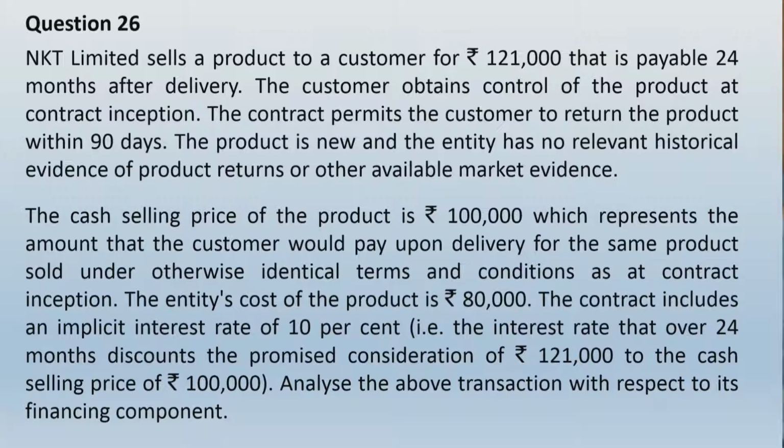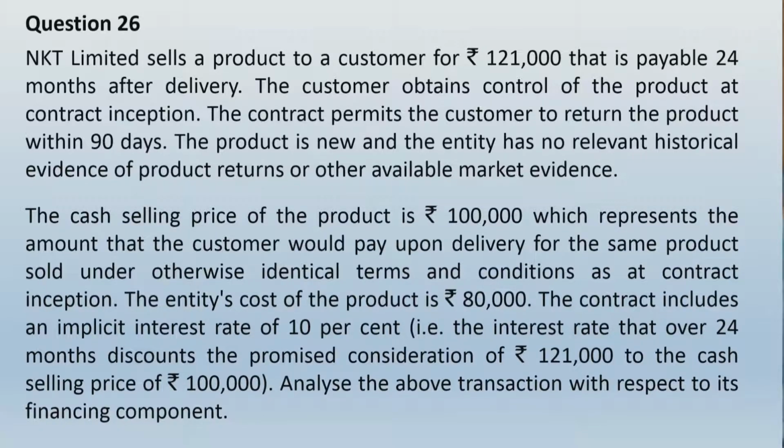NKT Limited sells a product to a customer for rupees 1,21,000 that is payable 24 months after delivery. The customer obtains control of the product at contract inception. The contract permits the customer to return the product within 90 days. The product is new and the entity has no relevant historical evidence of product returns or other available market evidence. The cash selling price of the product is rupees 1 lakh, which represents the amount that the customer would pay upon delivery for the same product sold under otherwise identical terms and conditions as at contract inception.